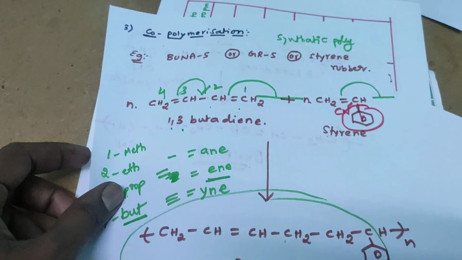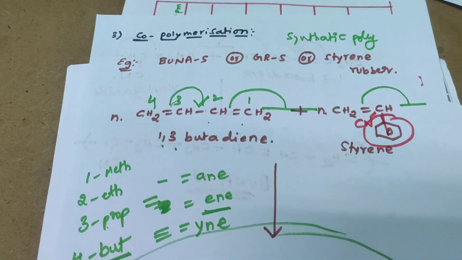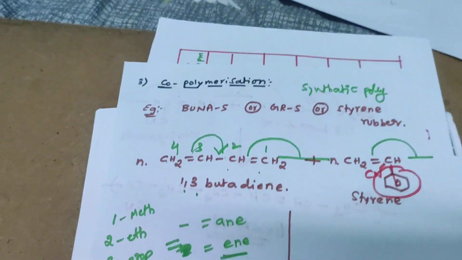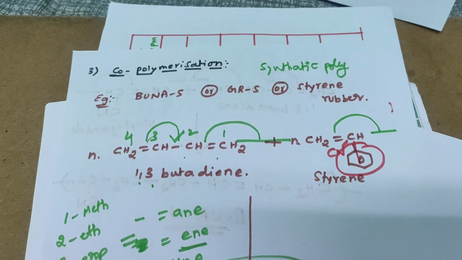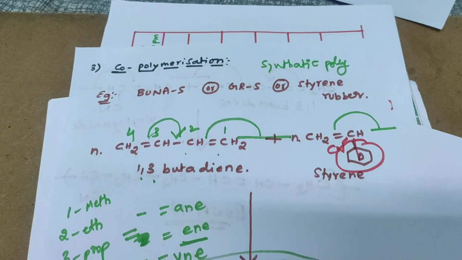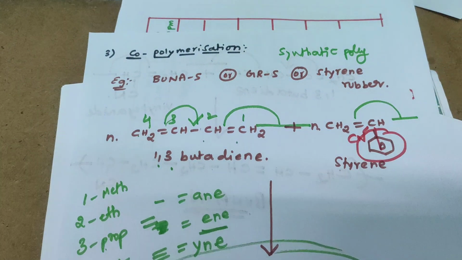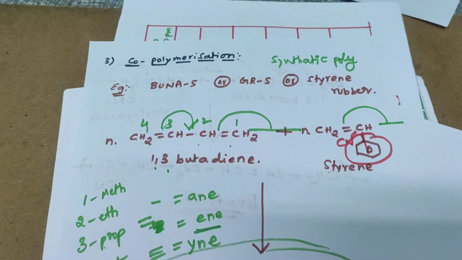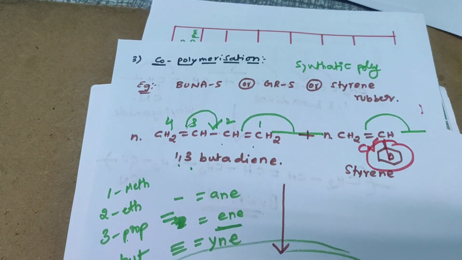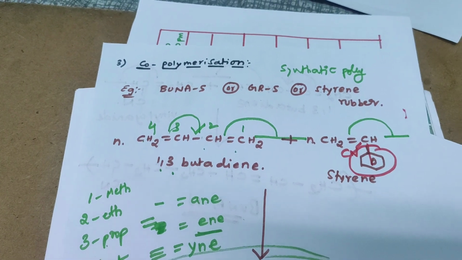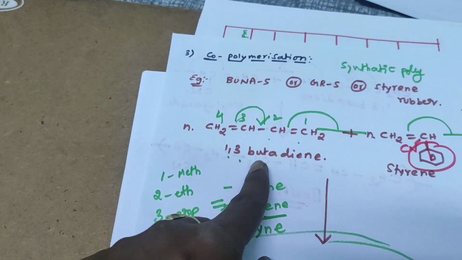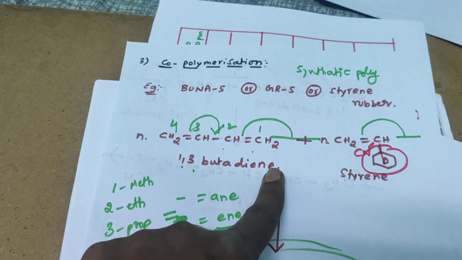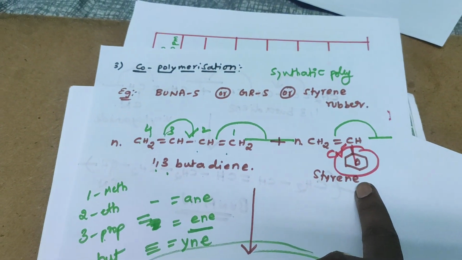So copolymerization is the combined polymerization mechanism. Combined means two types of polymerization mechanisms can be exhibited, both addition and condensation. What is meant by condensation? Different types of monomers are involved. See here, 1,3 butadiene is one type of molecule and styrene is another type of molecule.